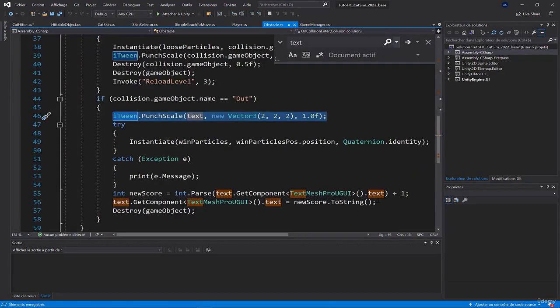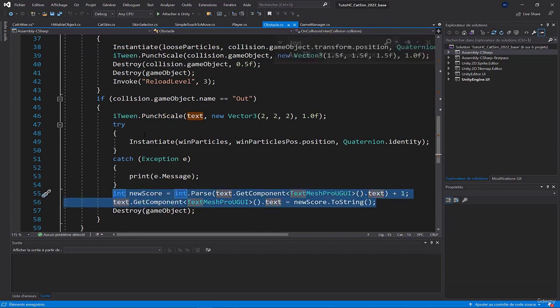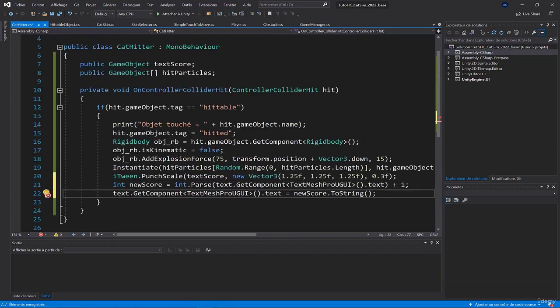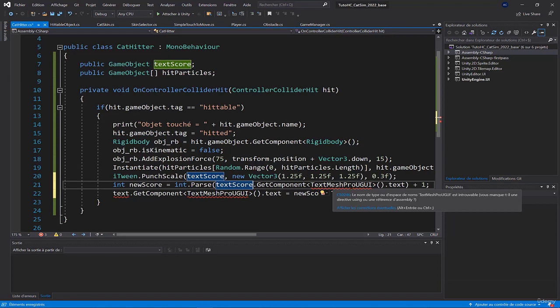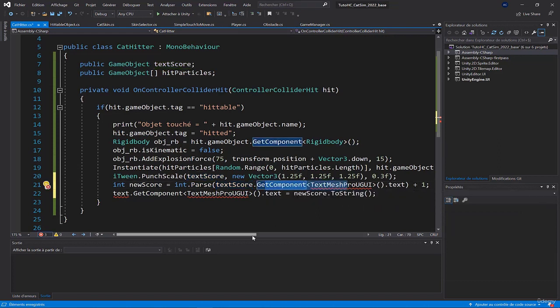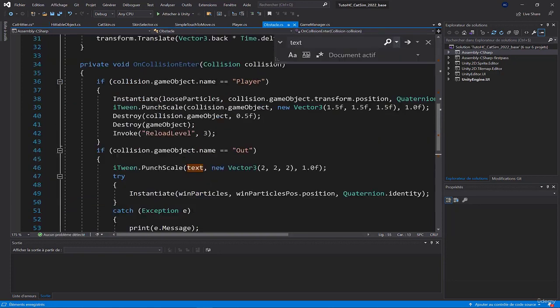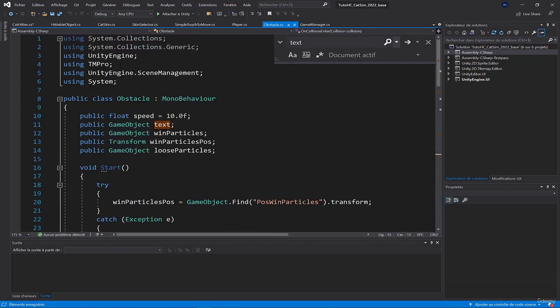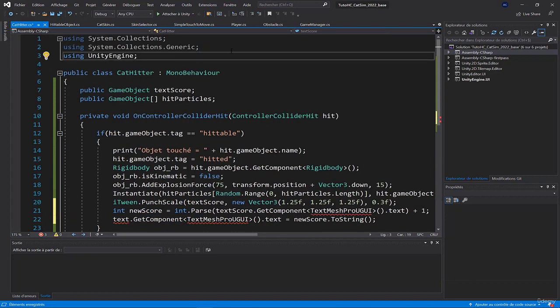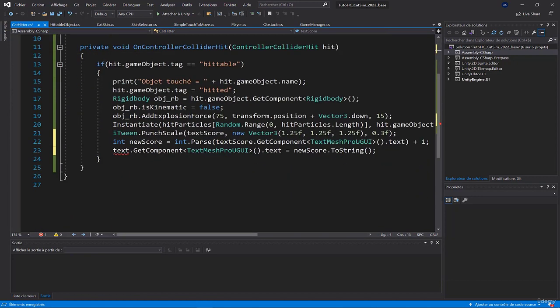Then we'll do the same thing, we'll calculate the new score. New score is equal to int.parse of text score dot GetComponent TextMeshPro.ui.text. Here we'll retrieve the score already present. TextMeshPro.ui is not recognized. We need to do an import of TMPro like we did here. Add the imports, and there the error is gone.